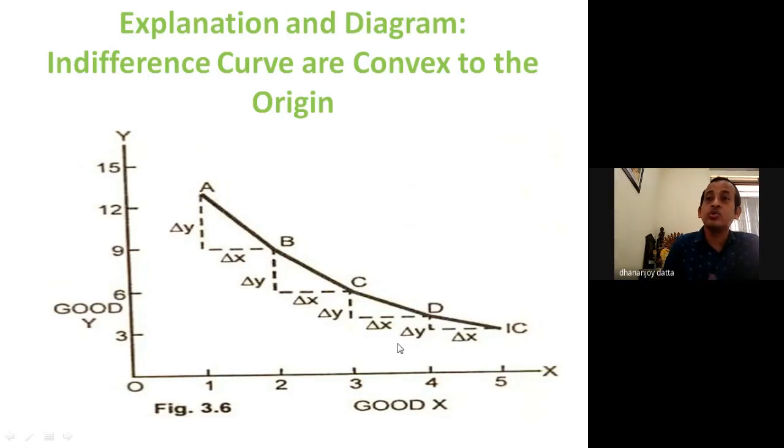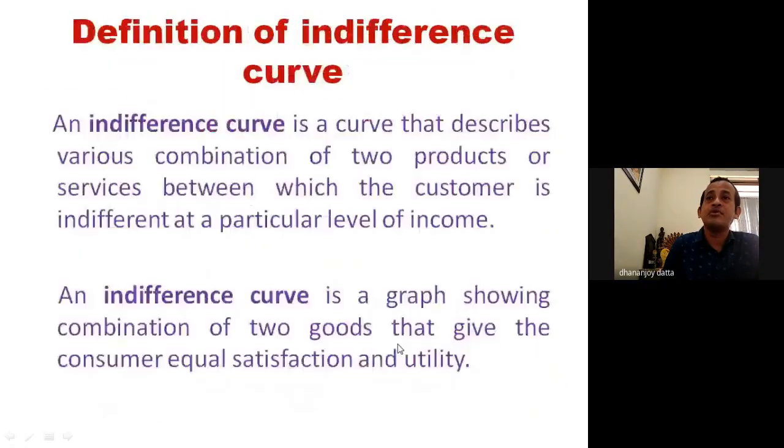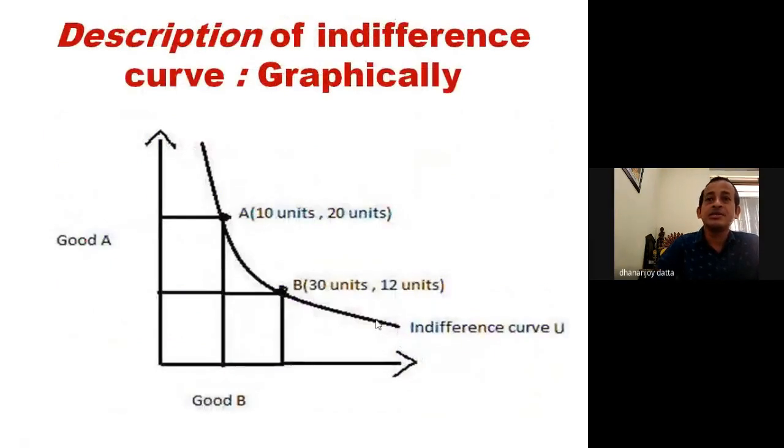Now for that we'll go through the first graph, where we understood the concept of the indifference curve. Indifference curve has a U shape.